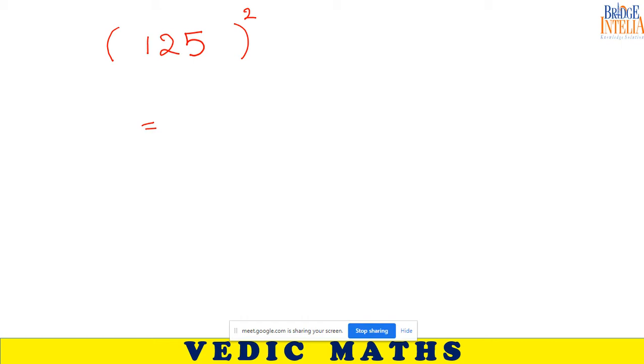It's 15625. If you remember, we used to bifurcate. The answer would be in two parts. Because of 5, you write 25 here, and multiply 12 with the next bigger number. So 12 into 13 is equal to how much?